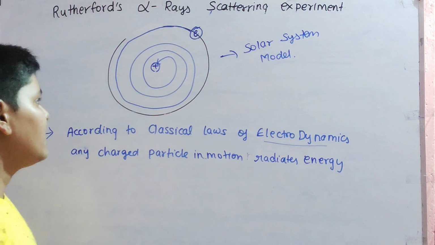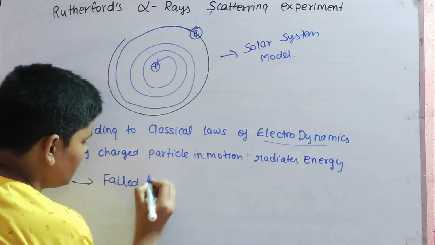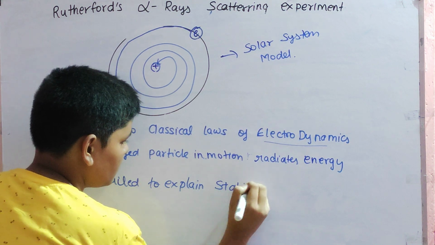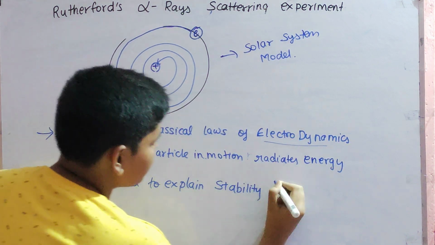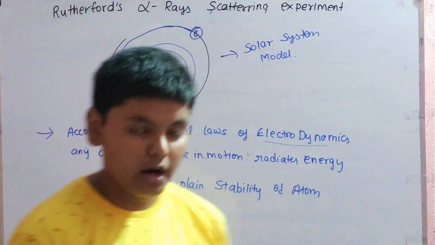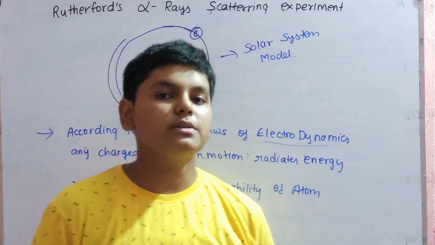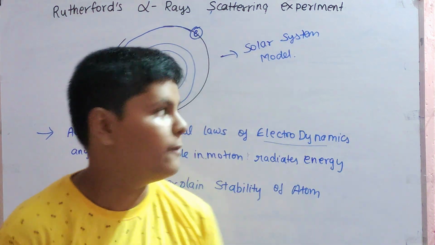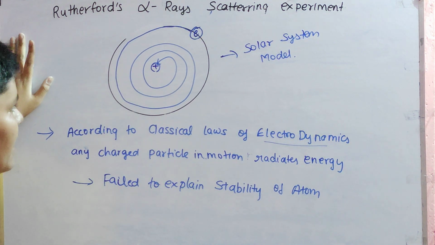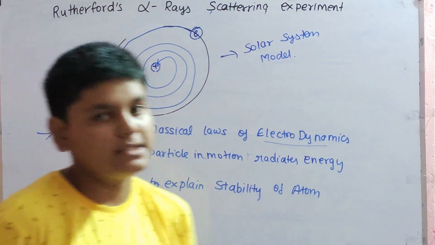That is why you can say that this model failed to explain the stability of the atom. This model failed to explain the stability of the atom, and it also failed to explain the hydrogen spectra. What is hydrogen spectra? We'll be discussing that in the next video. So this was about today's video, and the last topic was Rutherford's alpha ray scattering experiment. This also failed because of classical laws of electrodynamics, and it did not explain the stability of the atom.